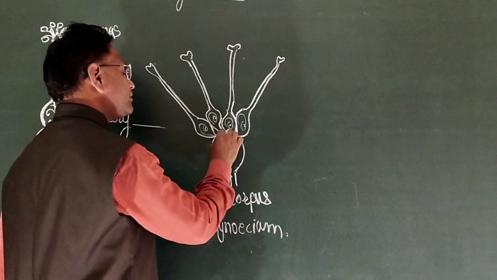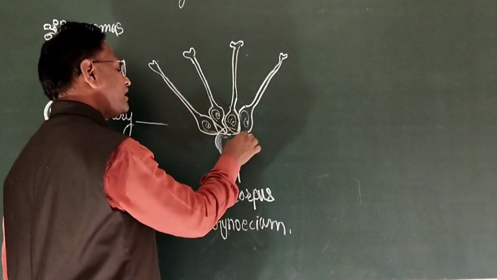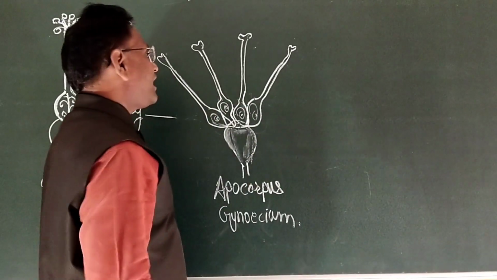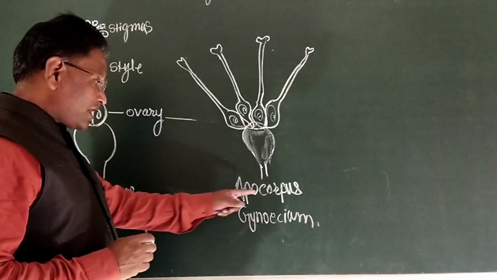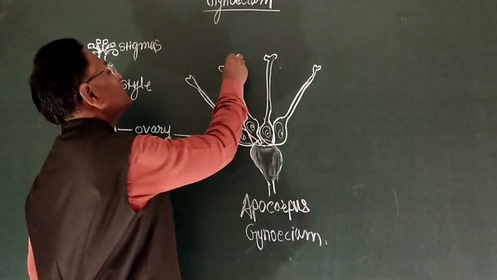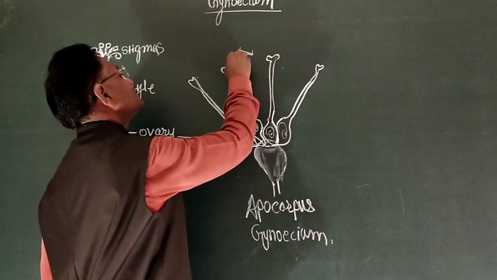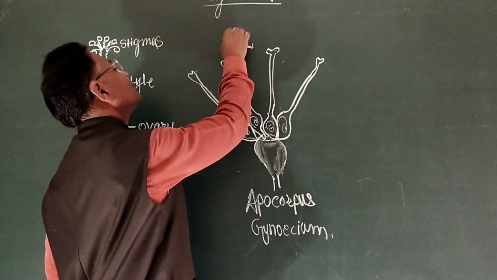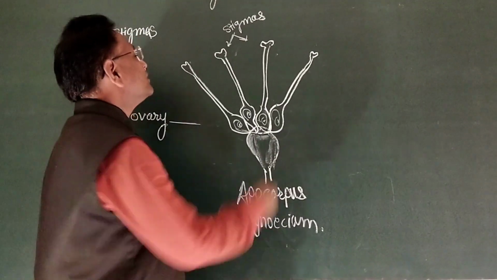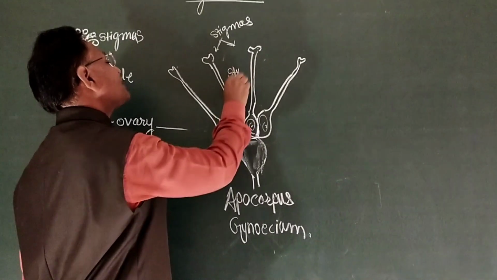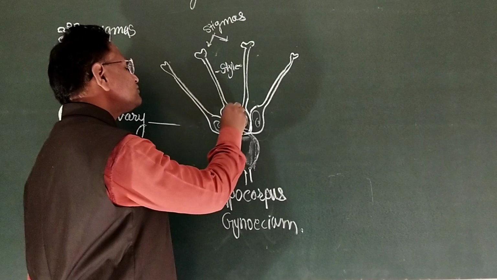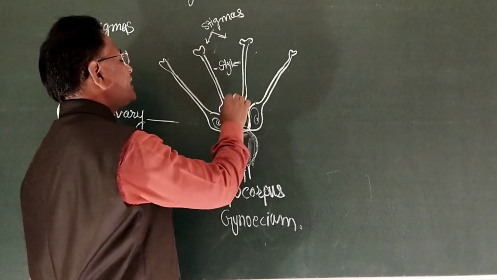Such a type of multi-carpel possessing gynoecium is known as apocarpous gynoecium. The stigmas are free from each other, the style of each carpel is free from each other, and the ovary is also free from each other. These are the ovaries.